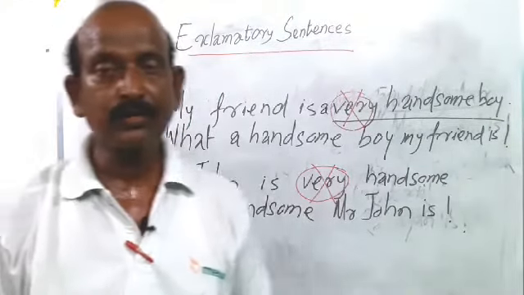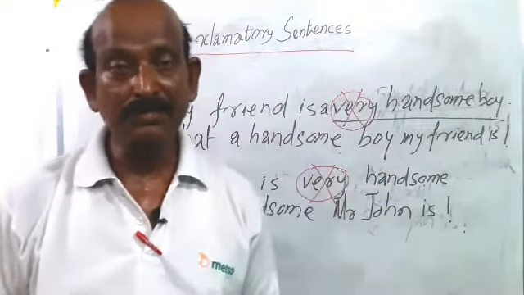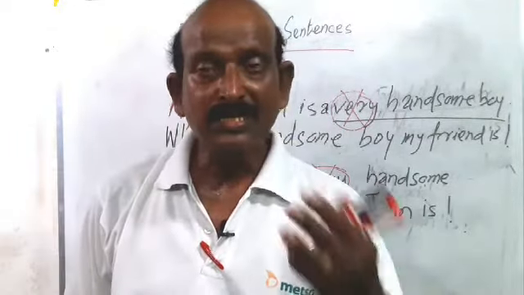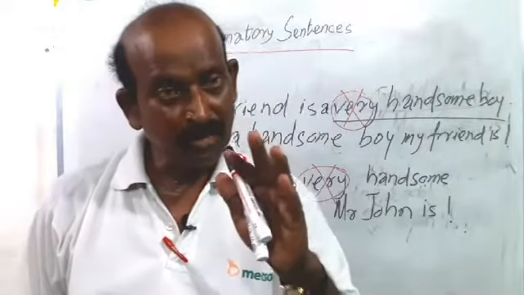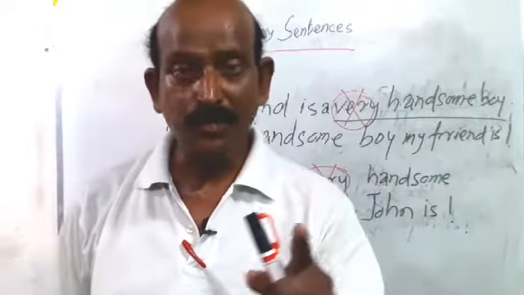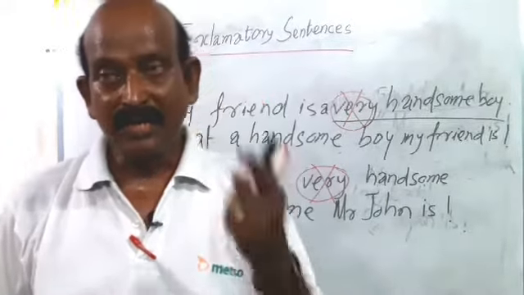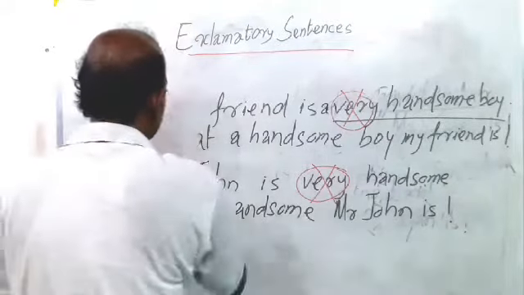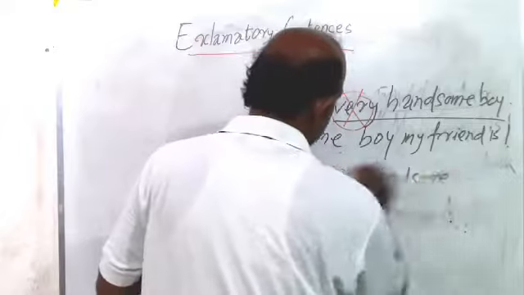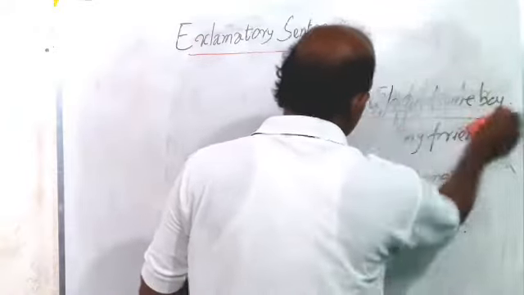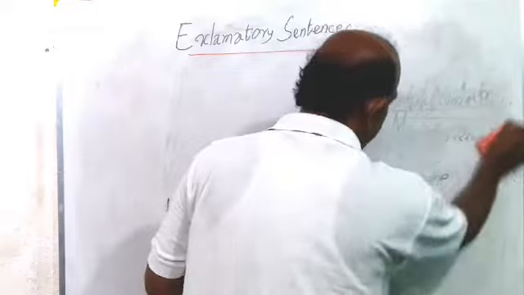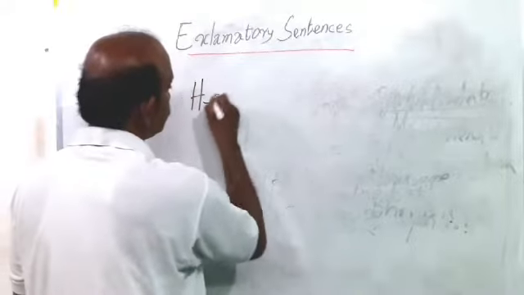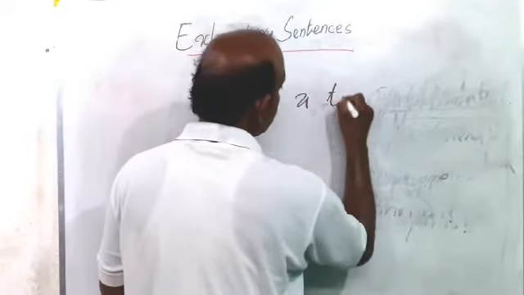Children, I have told you when I taught you the imperative sentence or the declarative sentence, that imperative sentence, declarative sentence, and also to some extent the yes-no type of interrogative sentence, they can be turned into negative. For example, such as: he is a teacher.